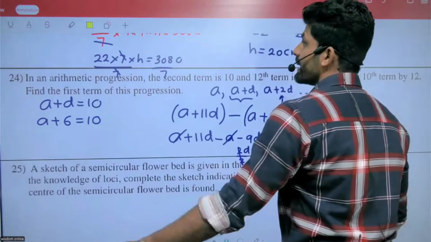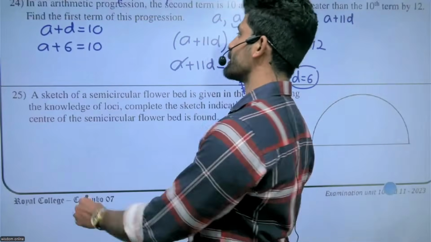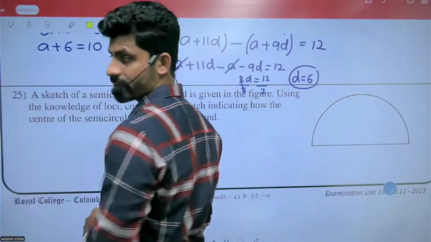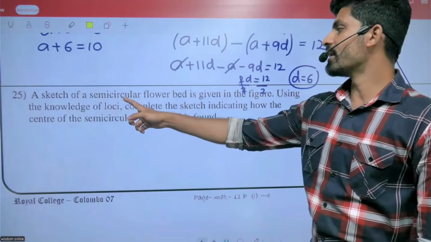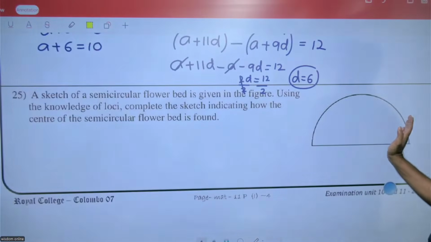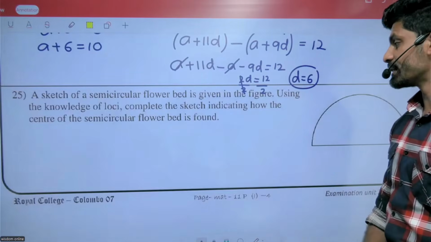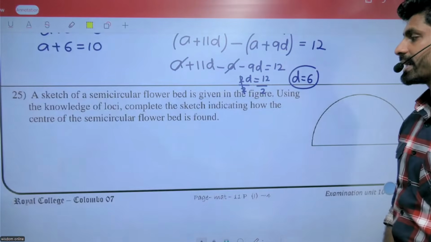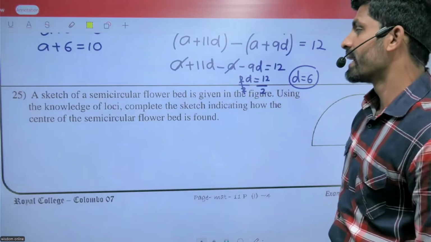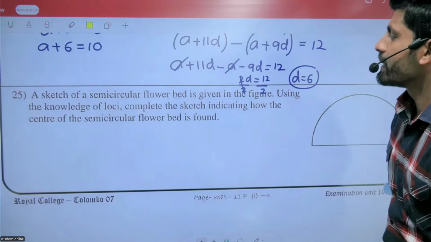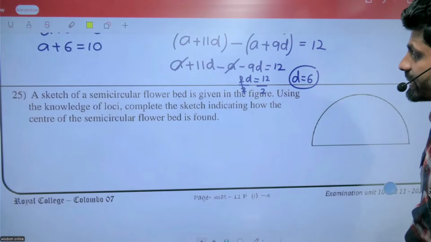This is the last question of the short question part. A sketch of a semicircular flower bed is given in the figure. Using the knowledge of loci, complete the sketch indicating how the center of the semicircular flower bed is found.